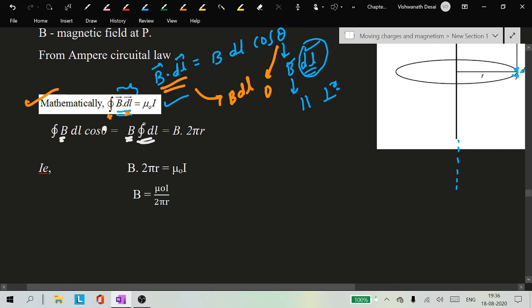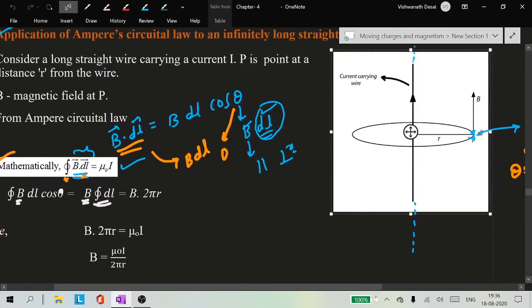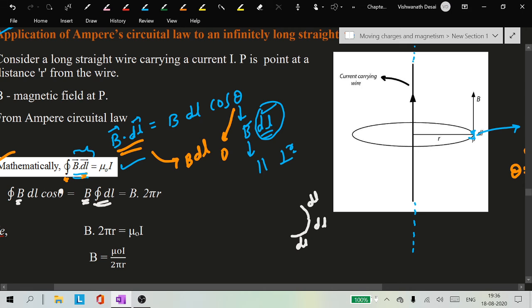But what about the integral of dl? Integral of dl means the sum of dl's. So here the figure I will consider like this. This is dl and this is also dl. So many dl's I am considering. This part also has length dl, and the next part of the loop is also dl length, and again dl, dl. There are many dl's. If you integrate all these dl's, you will get a circular loop.